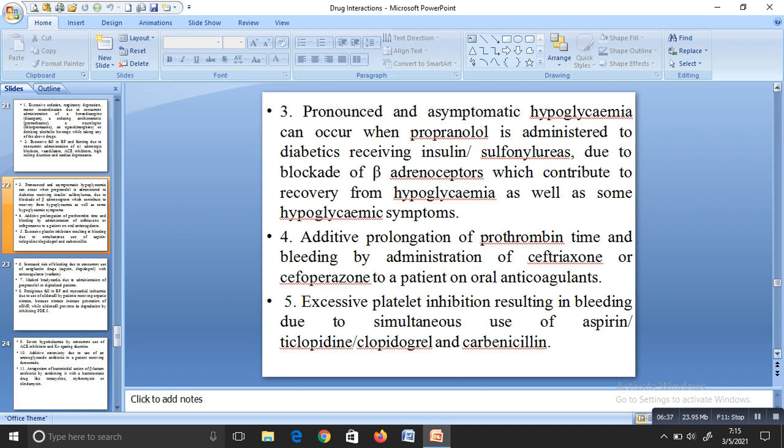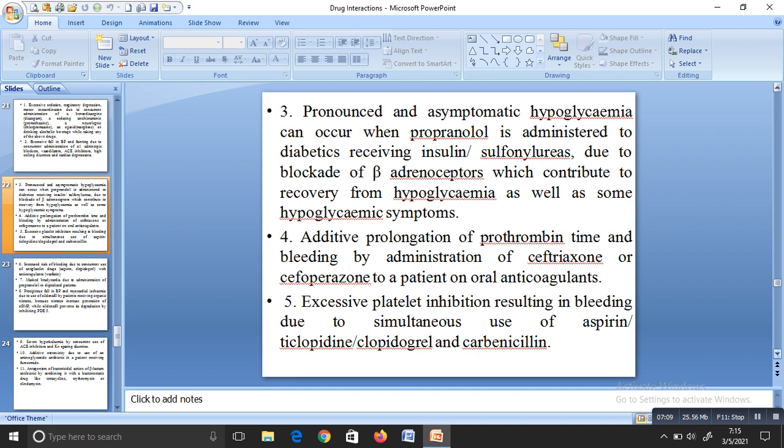Next is regarding the action of anticoagulants. Anticoagulants we give to prolong the prothrombin time. If a person has some clots, to control the clots we give oral anticoagulants. If a person taking an oral anticoagulant is given, along with that, an antibiotic like ceftriaxone or cefoperazone.